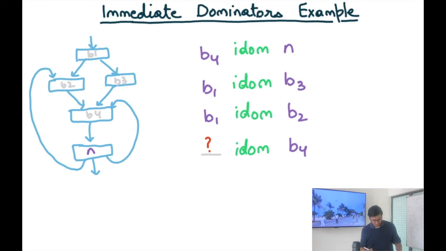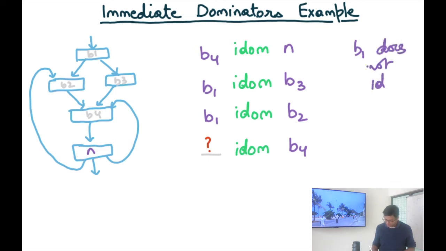Alright, so let's look at this example to understand the immediate dominance relation. If I ask what is the immediate dominator of N, recall that there were many nodes dominating N. There was B1 dominating N, and there was B4 dominating N. But is B1 an immediate dominator of N? The answer is no, because B1 dominates B4 and B4 dominates N, so there exists an intermediate node with transitivity with respect to the dominator relation. So let me just write that down: B1 does not immediately dominate N.